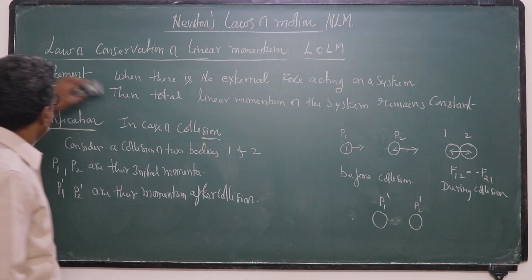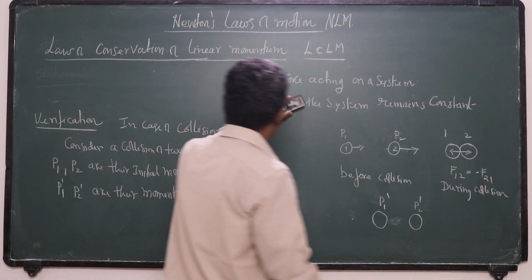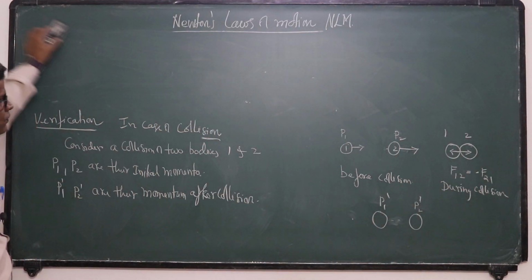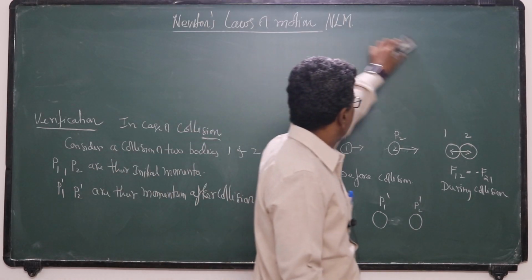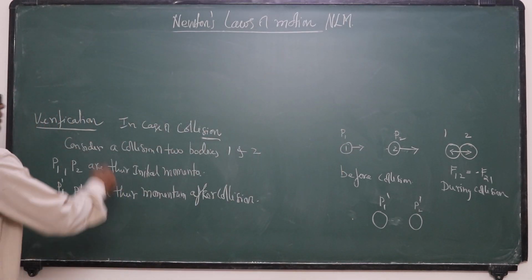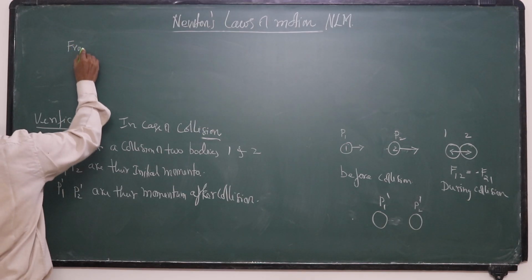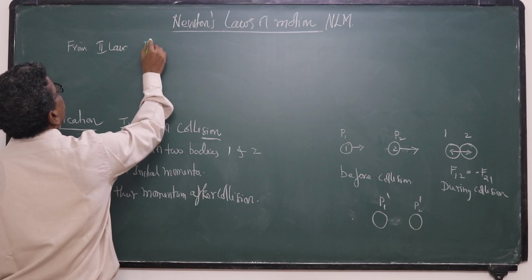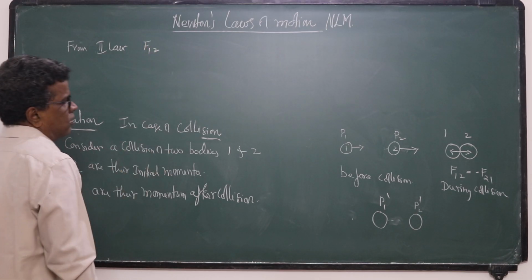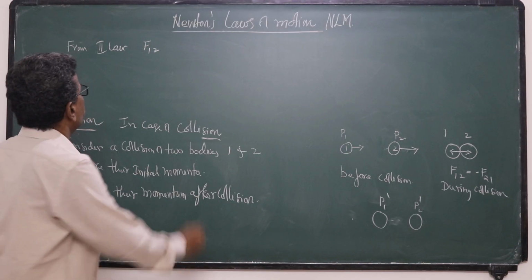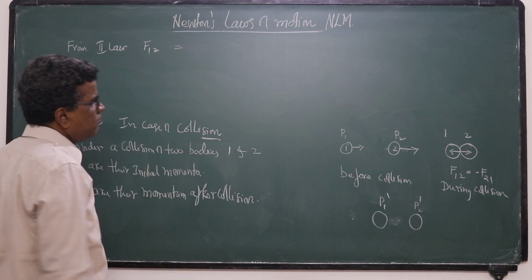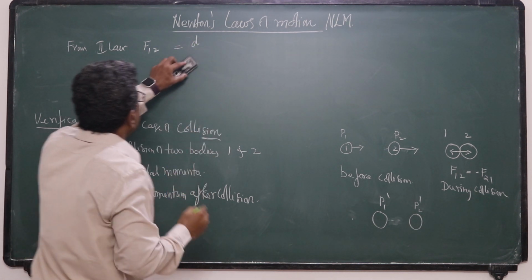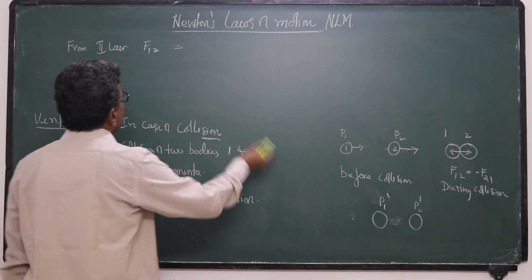From Newton's second law, F12, the force exerted on 1 due to 2, is the change in momentum of the first one.